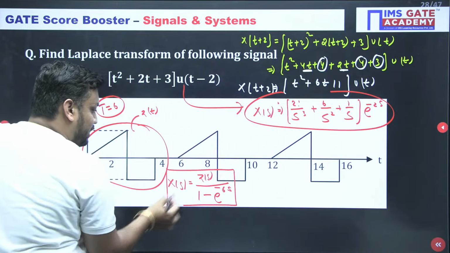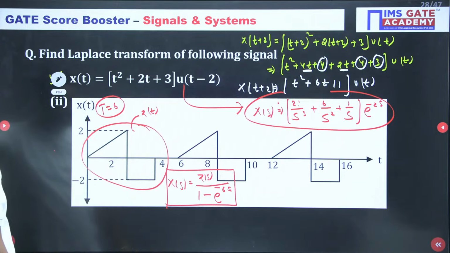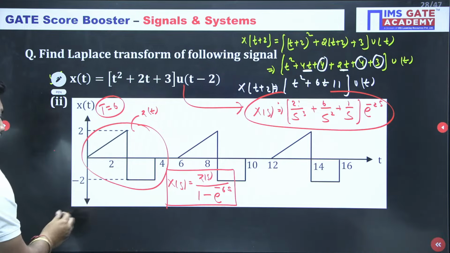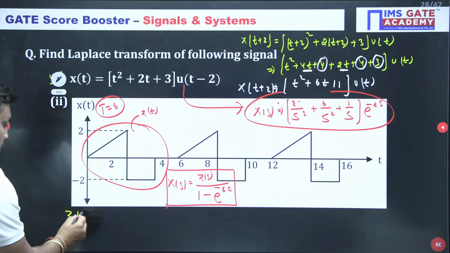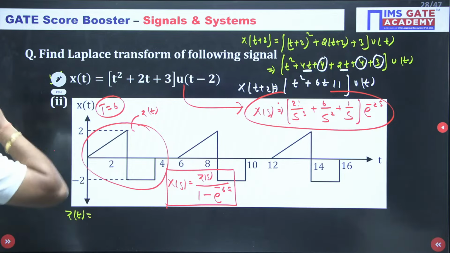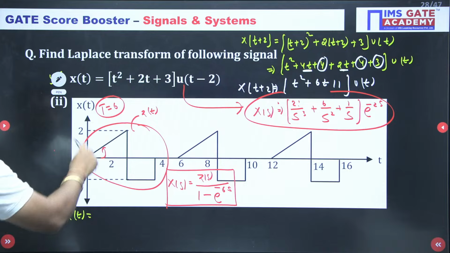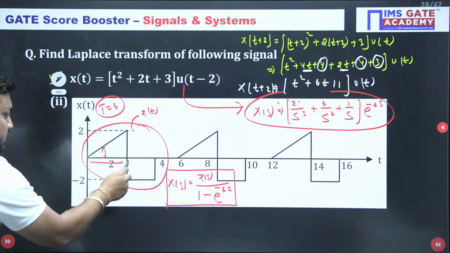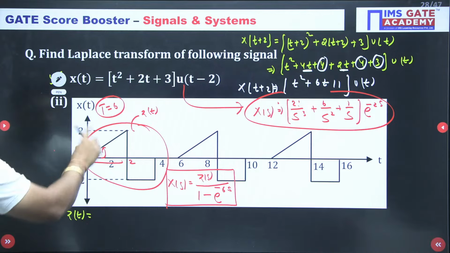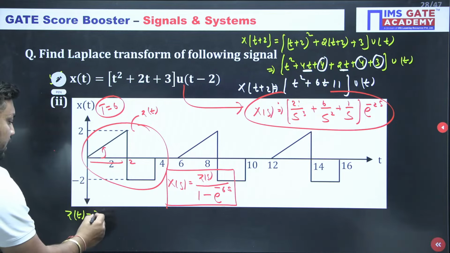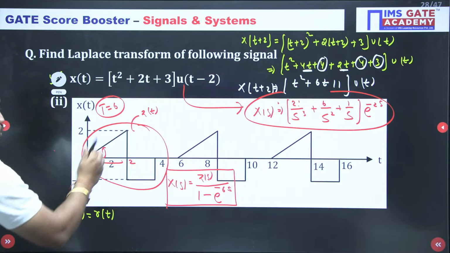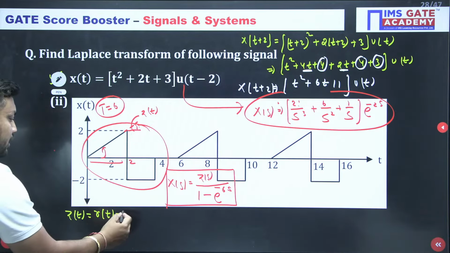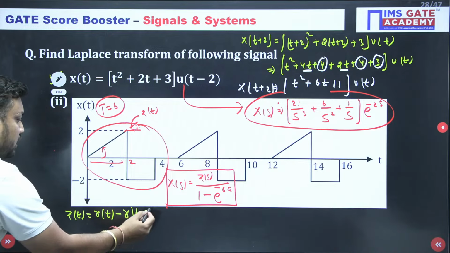I am just left with Z(s), and you can easily calculate the Laplace Z(s) if you are able to write the equation of z(t). If I write the equation of z(t), it is a ramp signal. The slope is 2 upon 2, which is 1, because this distance is 2. So you should write a ramp r(t minus 0). Now you travel like this, but then you should come downward.